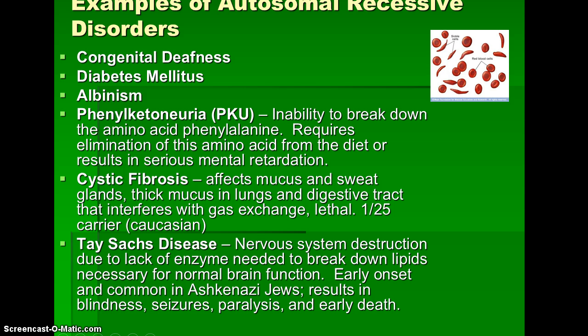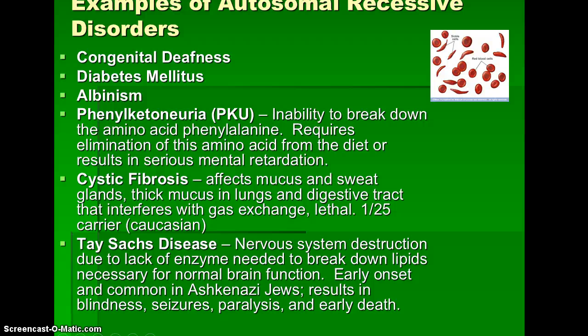Tay-Sachs disease, very horrible disease. It affects the nervous system. It's due to the lack of an enzyme needed to break down lipids necessary for normal brain function. Early onset. This tends to run in the Jewish community because remember at one time Jewish people would only marry other Jewish people. So a lot of times that disease would kind of get spread through the community. But now you don't see that as much as you used to.